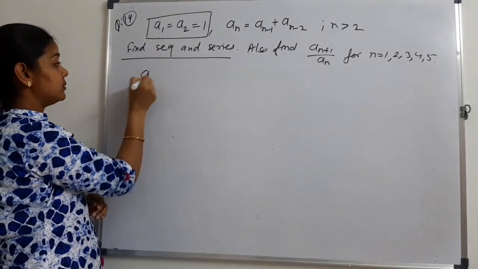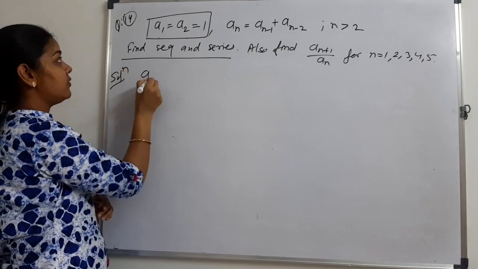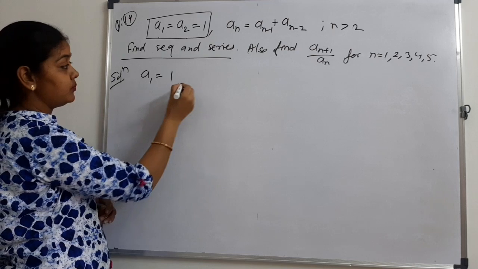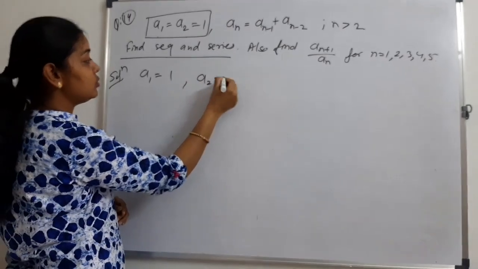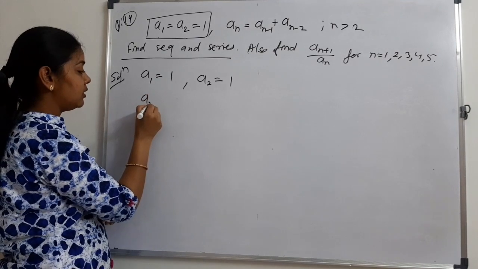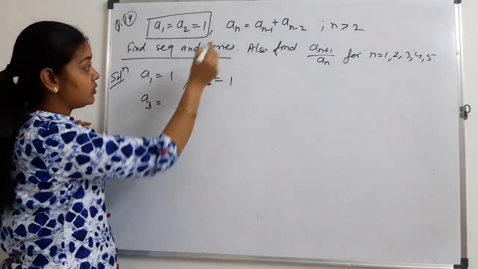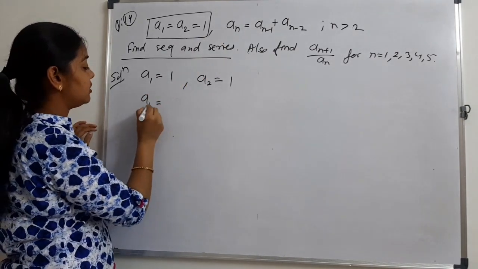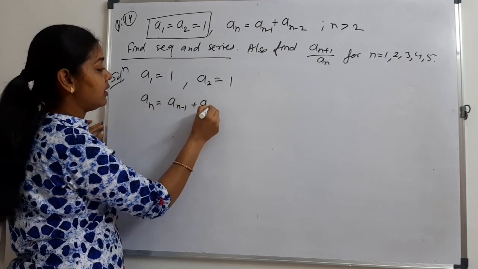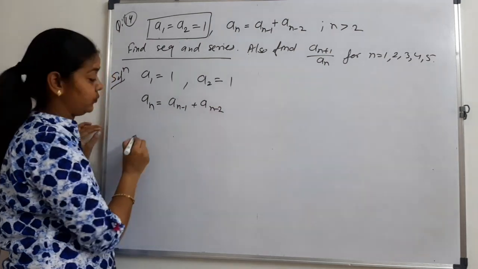Now, first, we are given a1 equals 1, a2 equals again 1. a3 will be equal to, using the relation, what is the relation given? an minus 1 plus an minus 2.